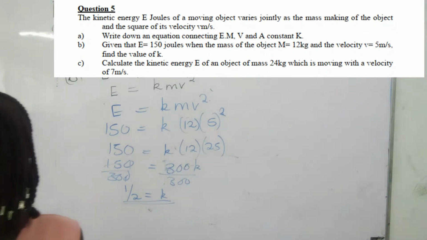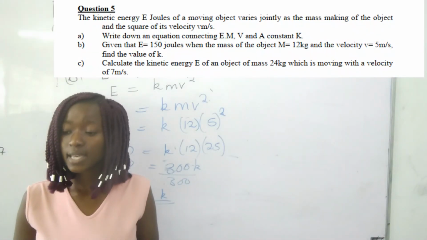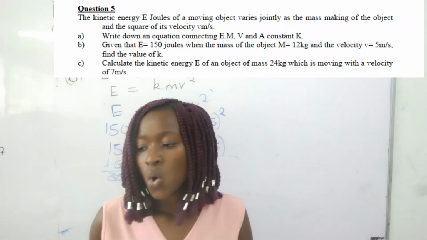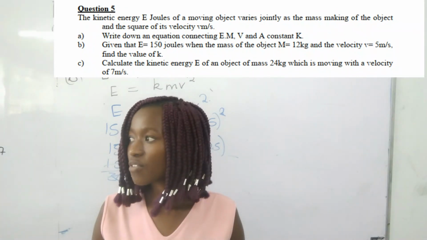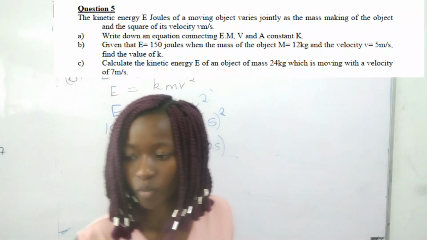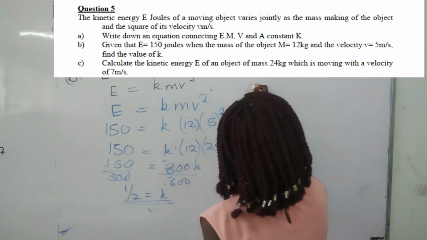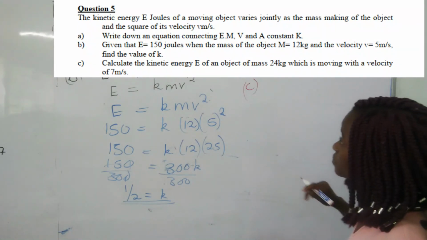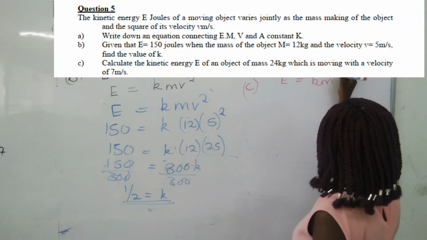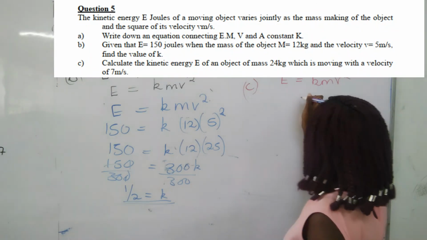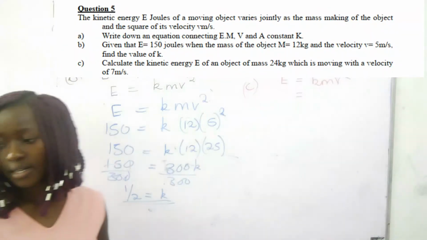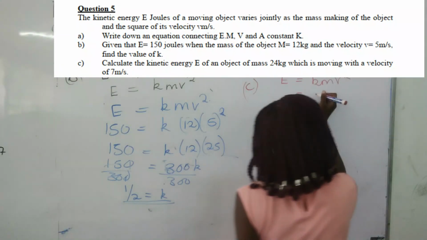Then part C reads: calculate now the kinetic energy of an object of mass 24 kg, which is moving with a velocity of 7 meters per second. Since we now know what k is, it will be very easy for us to simplify this equation. We are looking for the kinetic energy, given the mass, and we know that k is